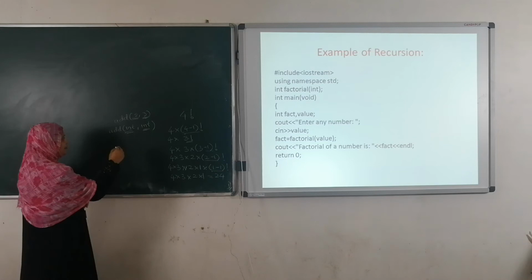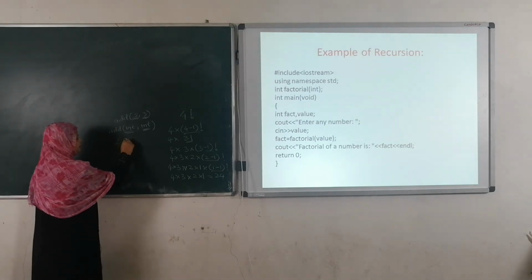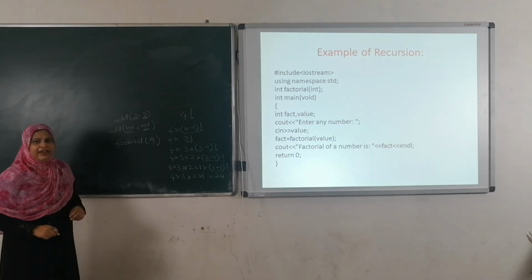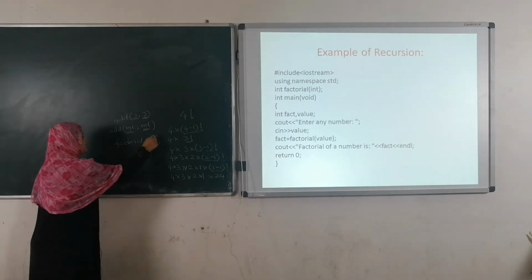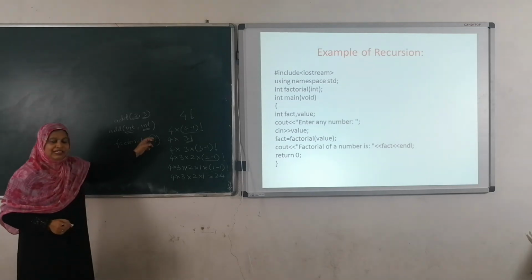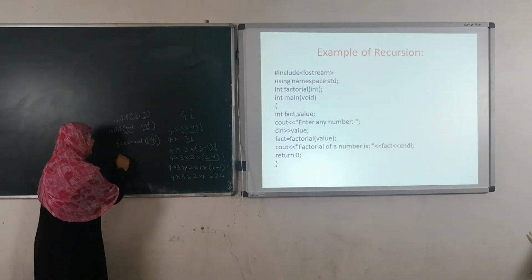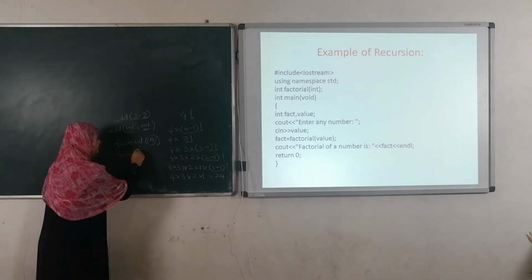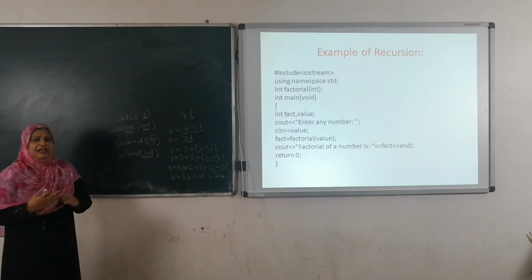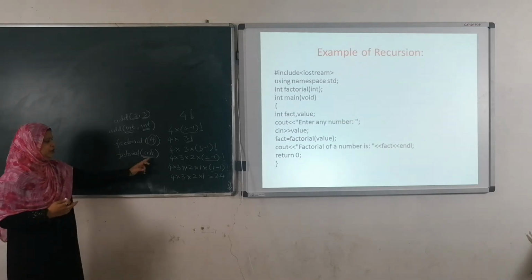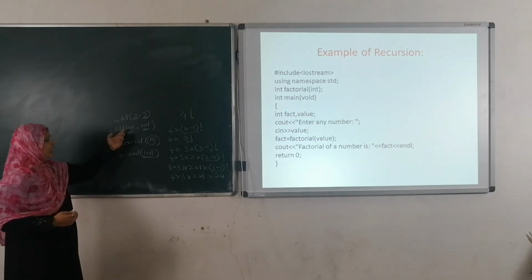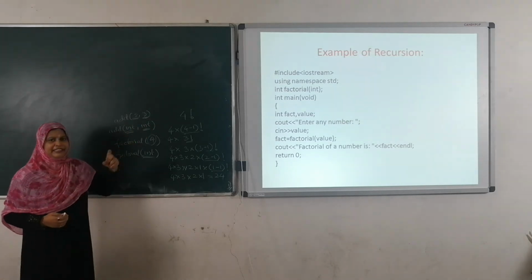Here for factorial of 4, I am going to pass only one value. That's the reason I write factorial int. If I am going to pass only one value, then I write int. If I am going to pass 2 values, then we have to write int comma int separated by a comma.